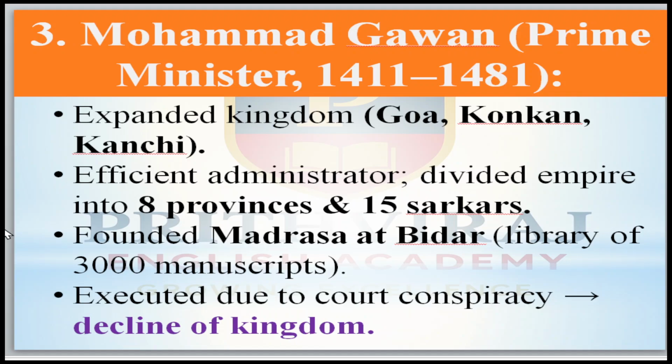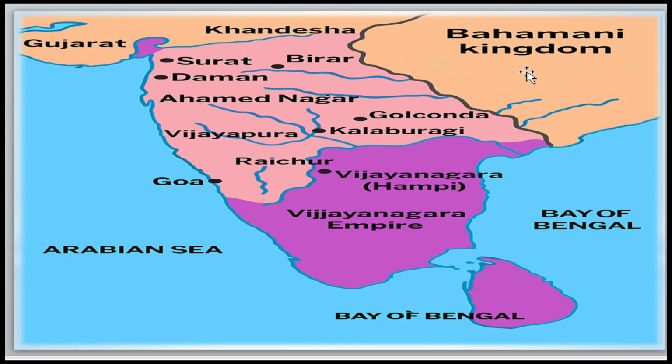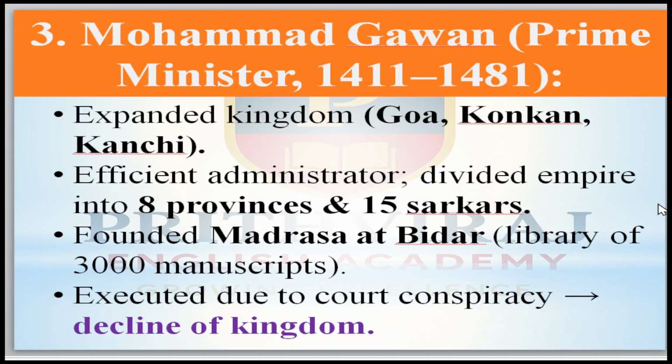He was an efficient administrator and divided the empire into 8 provinces. This means the Bahmani kingdom was divided into provinces. Provinces means states, like what we call them today. Along with that, 15 sarkars, like talukas. And he founded a madrasa at Bidar.